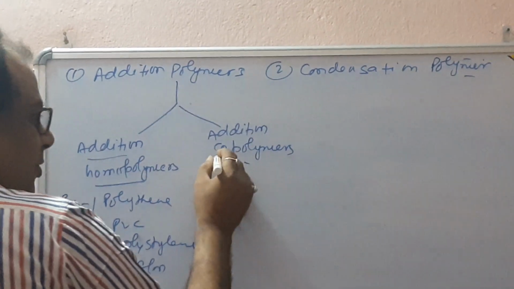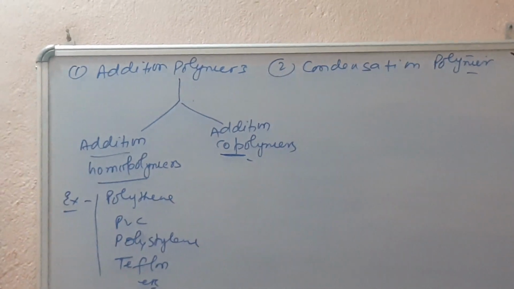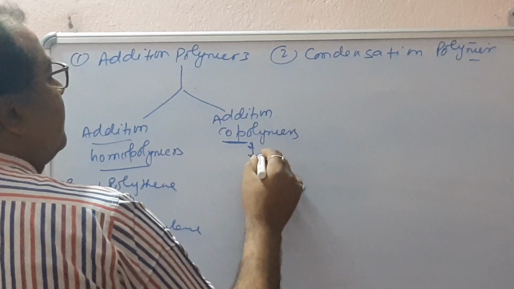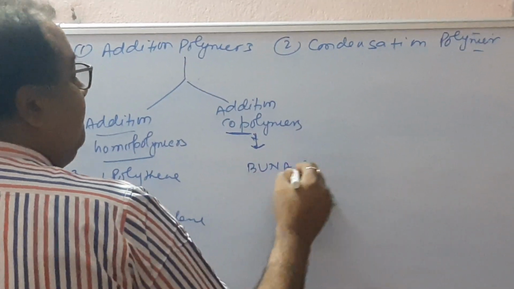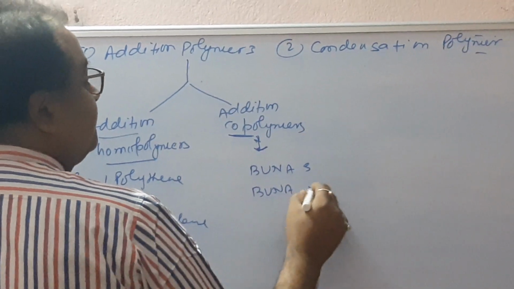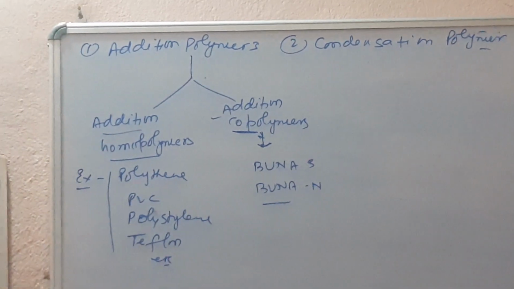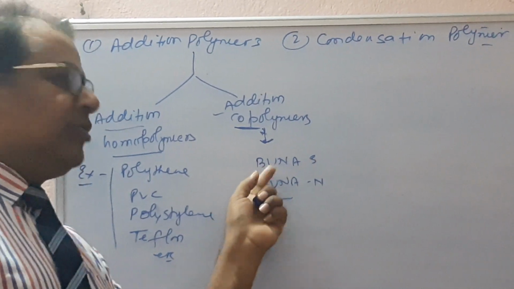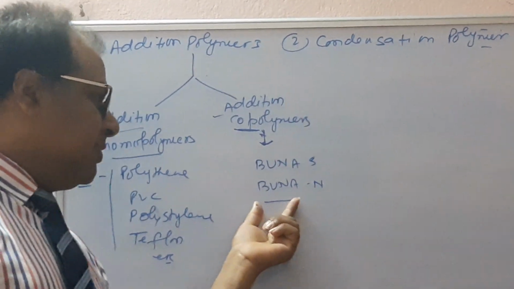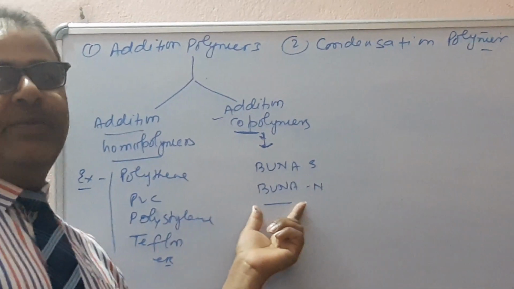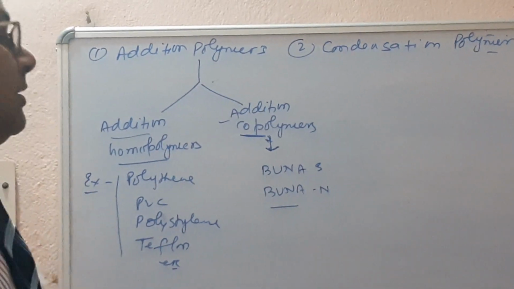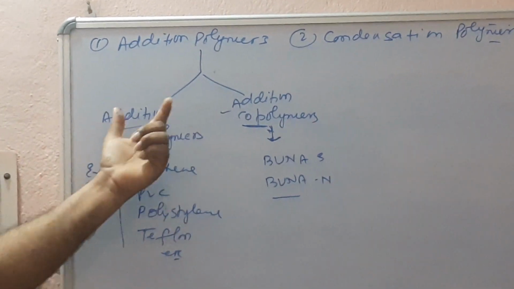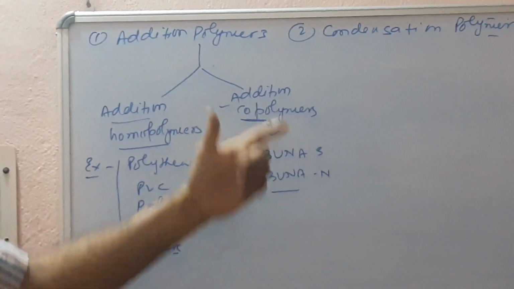And addition copolymers. Co means formed by more than one type of monomer through addition reactions. Examples are Buna-S and Buna-N. Buna-S is formed by two monomer units, 1,3-butadiene and styrene. And Buna-N is formed by 1,3-butadiene and acrylonitrile. These polymers are formed by addition reactions: addition homopolymers and addition copolymers.